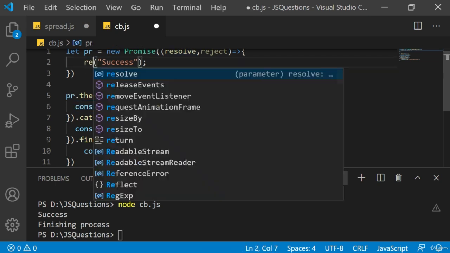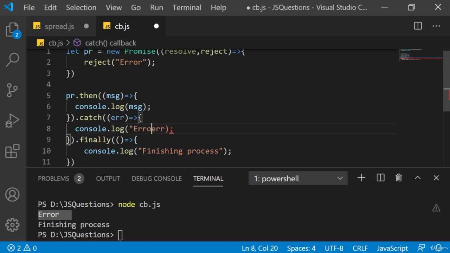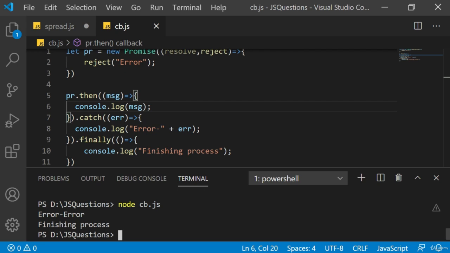Instead of this, if I have to reject this in some case, let's say, and I display the message here saying that this is the error, right? Now if I run, you see the error is displayed. So this error is actually the catch section execution. Let me just add one more string here, which shows that this is the error part. I'll just join this. I'll run it again. So now you see this error, and it doesn't display the actual message. It displays the object, in fact, and finally is executed. So the finishing process is displayed.